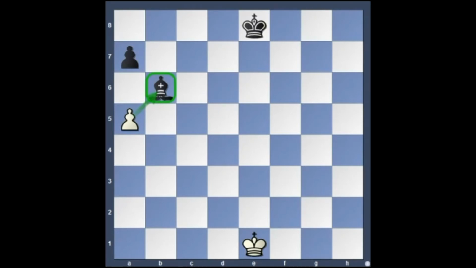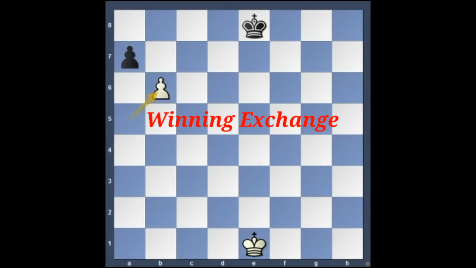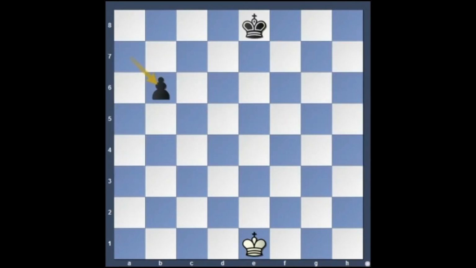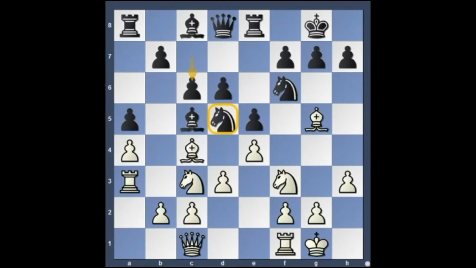Another example: you can see the bishop is attacked by the pawn this time. So can we capture the bishop with our pawn on a5? Yes, very well, because the bishop has 3 points and the pawn has only 1 point. So we are gaining in the exchange. This is winning the exchange. So whenever we are winning the exchange, we should exchange.